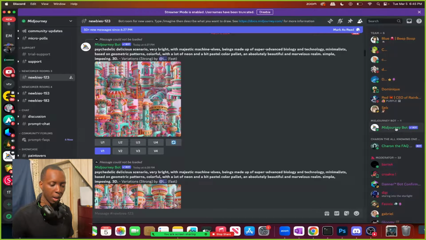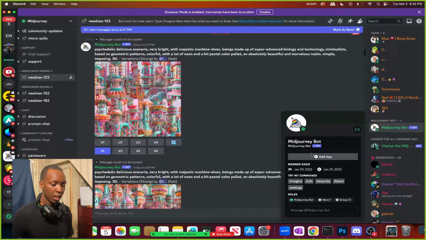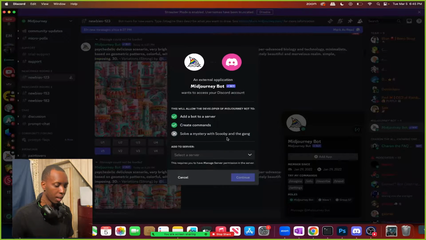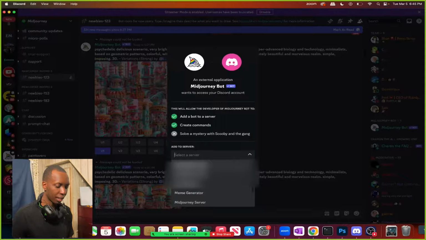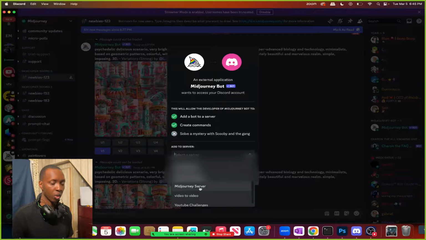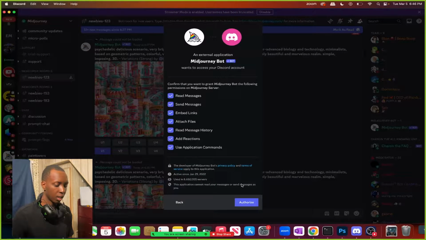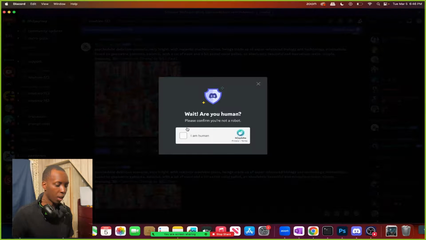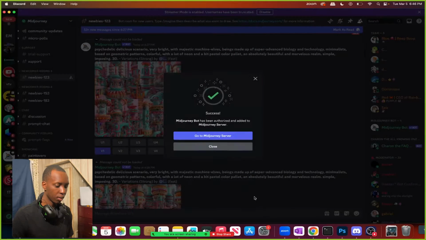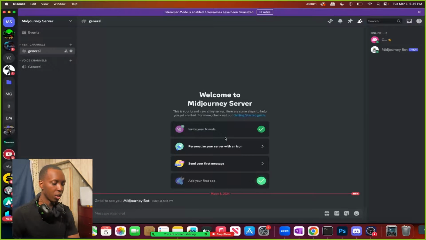You see this Midjourney bot right here. You're going to click on that, then you're going to click add app. Okay, you're going to add app, and then you're going to select the Discord server that you have, and right here is the Midjourney server that we just created, so we're going to click that. Click continue. Obviously you're going to allow all of this. Click authorize. Yes, I am a human. Now you're going to go to the Midjourney server that you created. You could have named it anything, remember that.